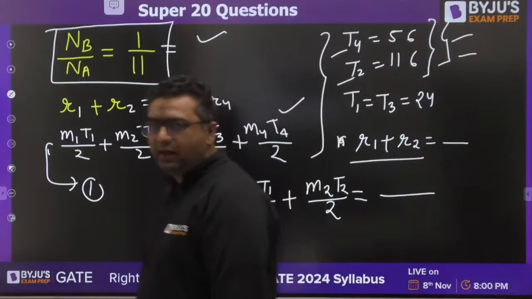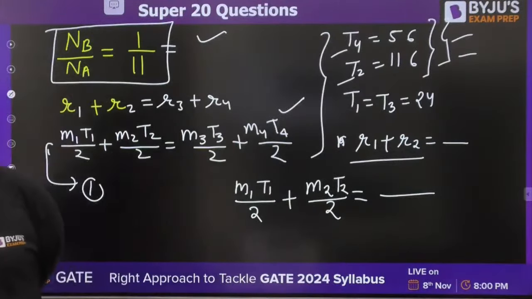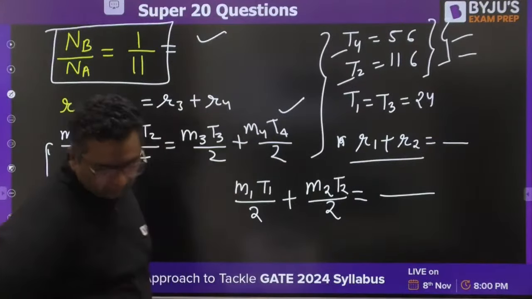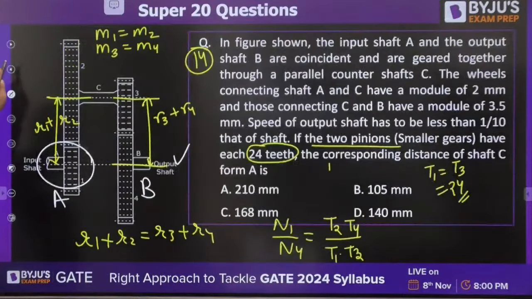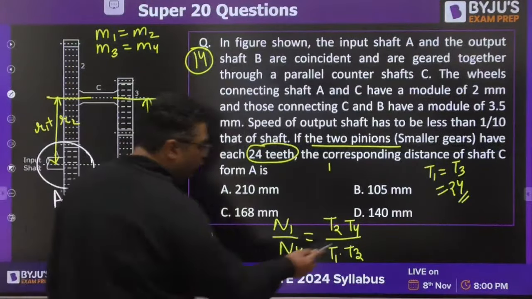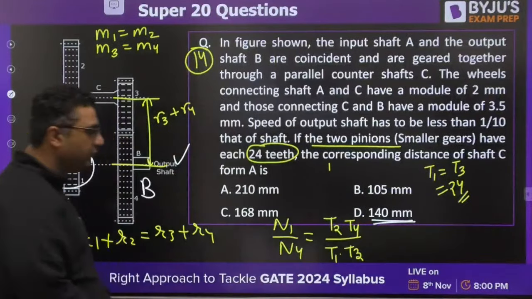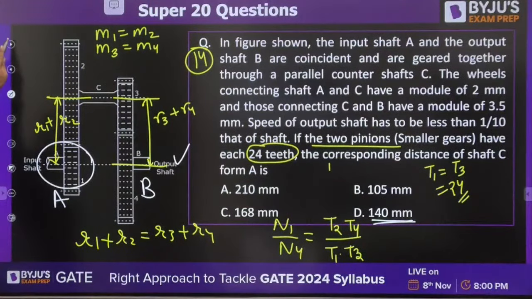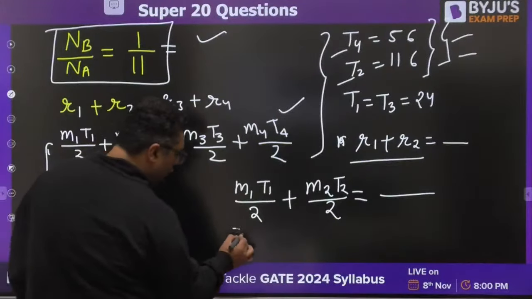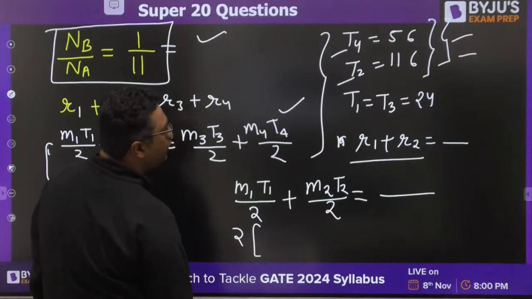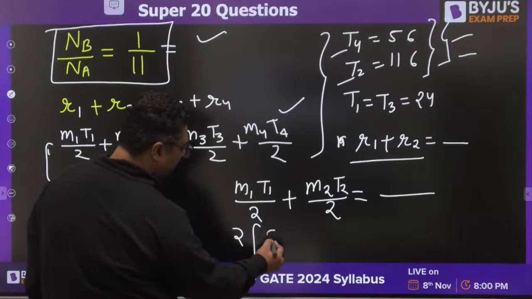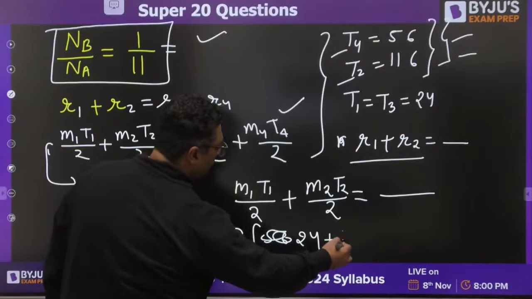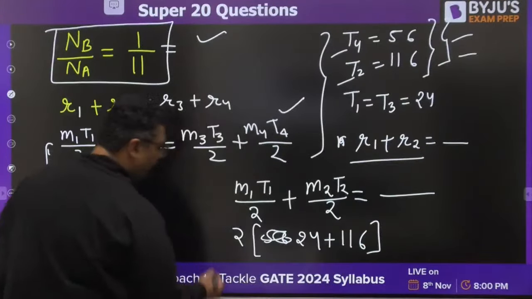Vineet, Bhavya, Hania, Kishan. Hania is saying the answer to be C. I feel the answer is coming out to be 140 mm around. It would be coming 140 mm, I feel. Because module is 2 into T1 plus T2. Okay, it is 24 plus 116. 140 would be the answer.